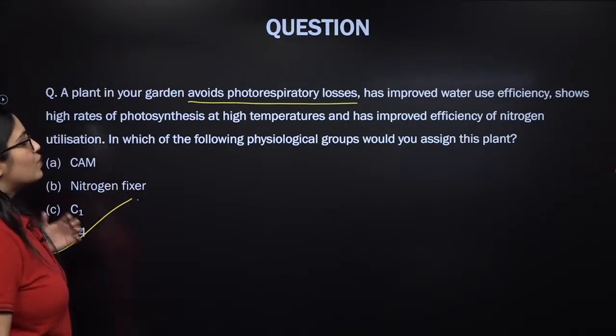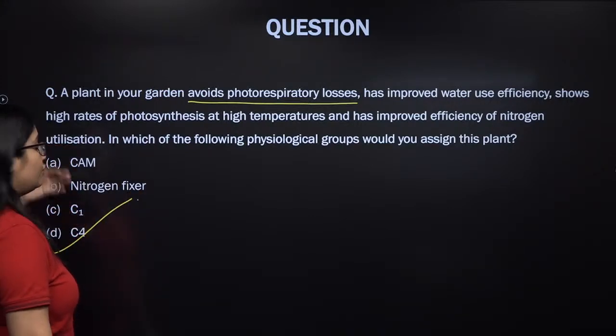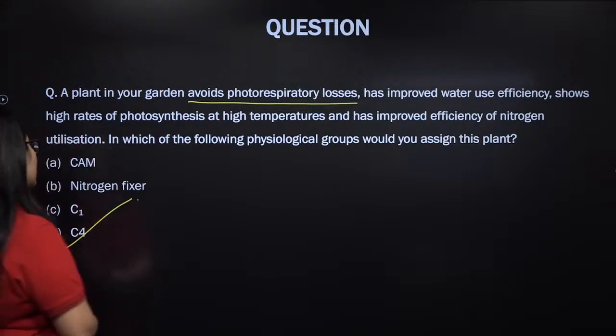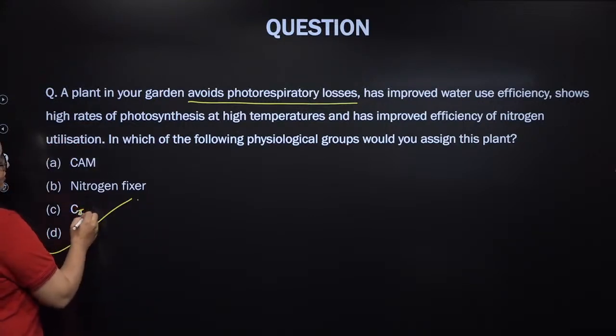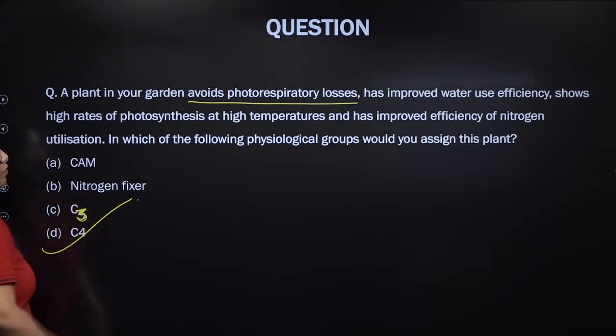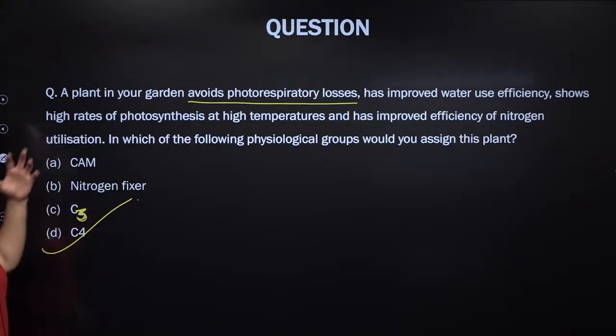But you might get confused between other options like CAM plants. This first statement might help you with the logic that between C3 and C4 it should be C4.